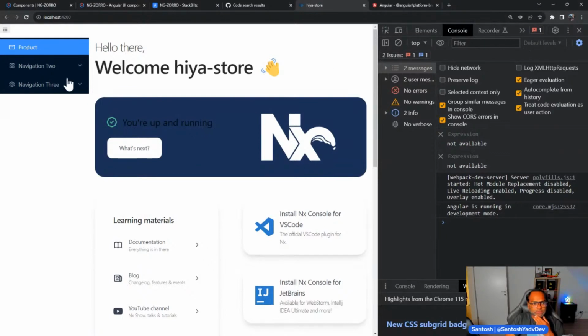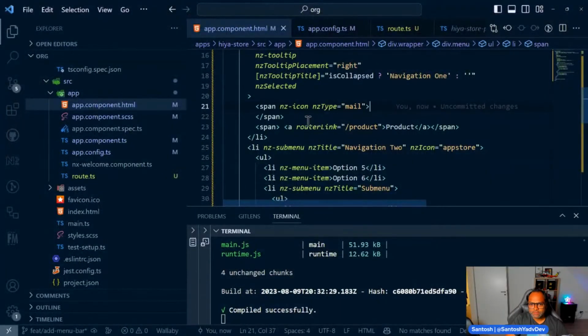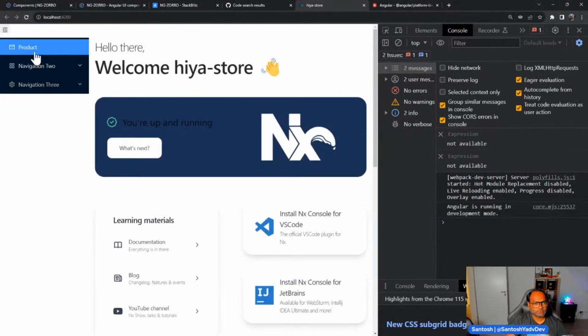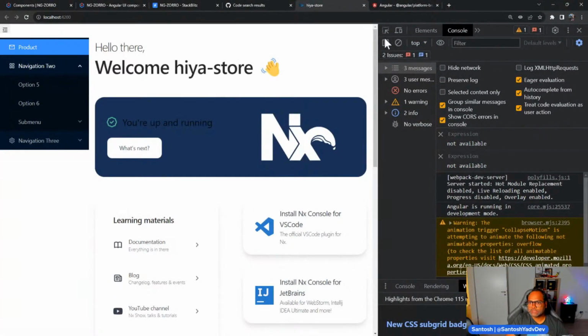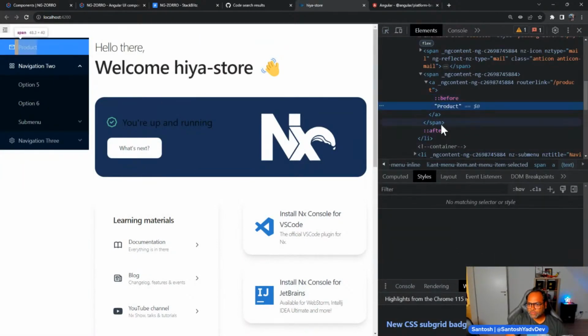So let's see. We have anchor, router link, and product. Okay, interesting. Let's see. Okay, this is the product, router link.